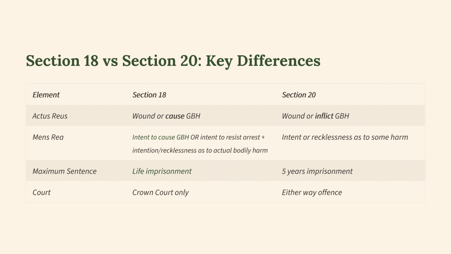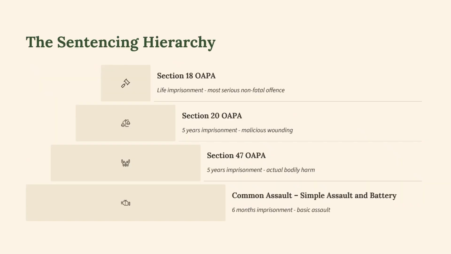And then you've got maximum sentences. Section 18 is life imprisonment and Section 20 is 5 years imprisonment. And when it comes to court cases, Section 18 is indictable only, so it can only be dealt with at the Crown Court. And for Section 20, it's an either way offence. Sentencing hierarchy, this slide shows this. You can see: Section 18, life imprisonment; Section 20, 5 years imprisonment; Section 47, maximum sentence is 5 years imprisonment; and then you have the common assault offences, simple assault and battery. They have 6 months imprisonment.